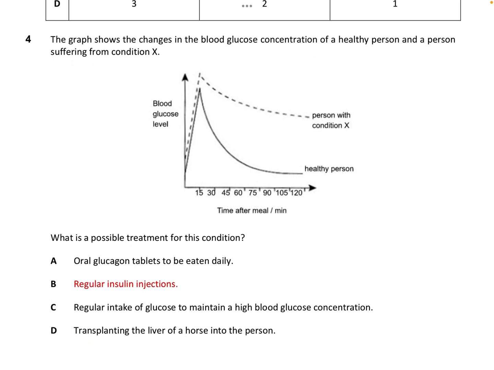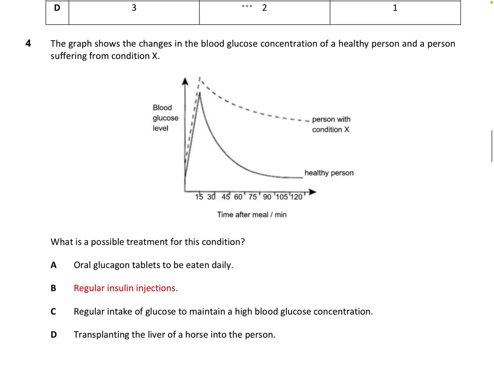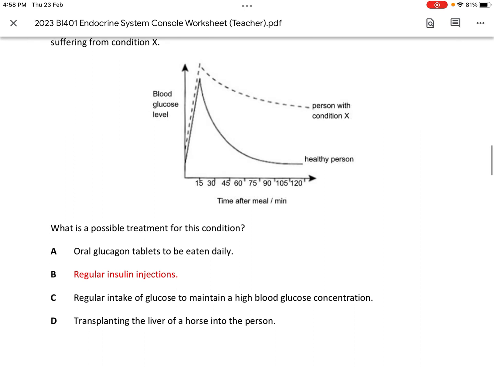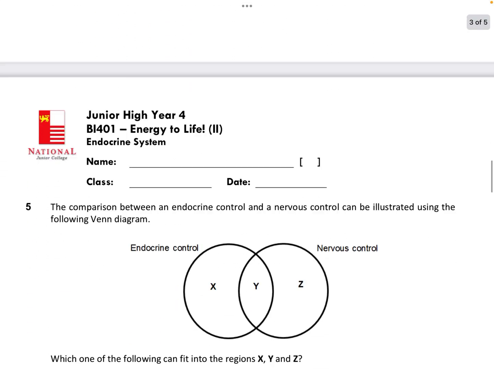Transplanting the liver of a horse into a person. I think the problem with this statement is the horse part. Yeah, we will want to transplant from human to human. Cannot, because if you transplant, your body will reject it. You will see it as a pathogen, like bacteria or virus. The immune system will start to destroy it. Even person to person, blood type must be the same before it even works. If not, the person's body will start to reject.